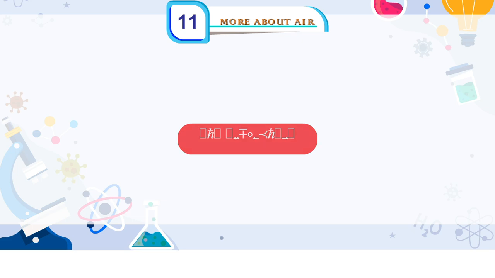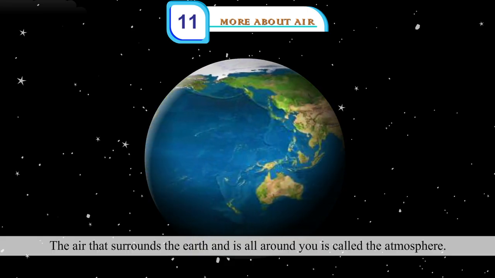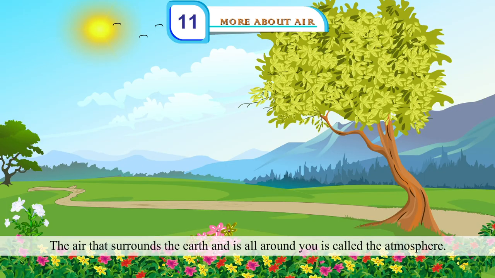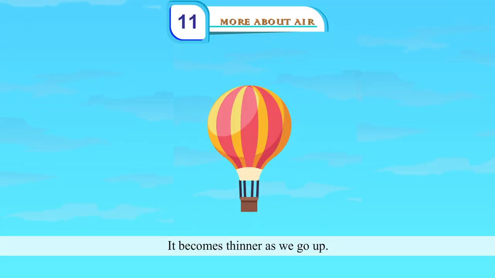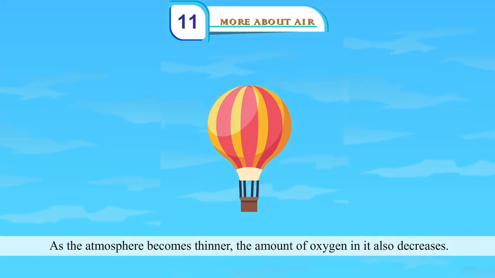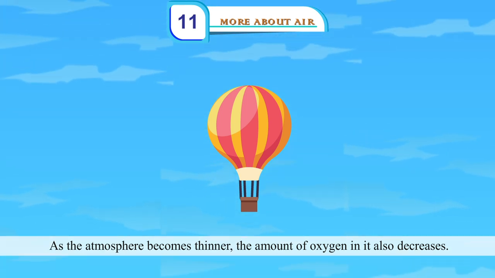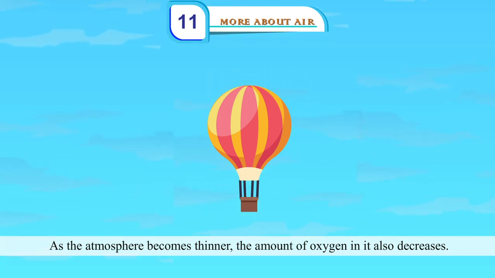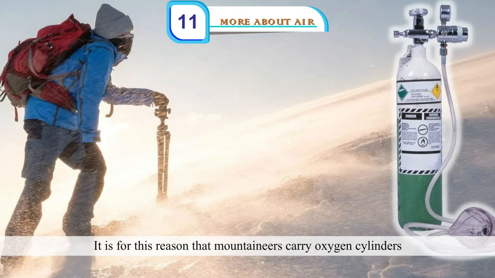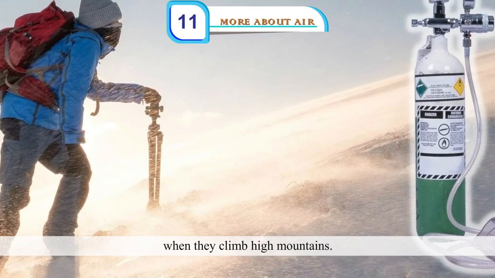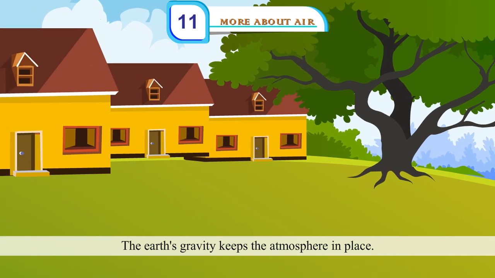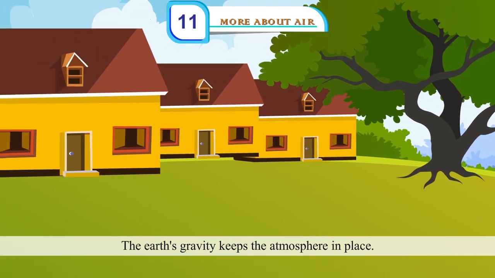The atmosphere. The air that surrounds the earth and is all around you is called the atmosphere. The Earth's atmosphere is thicker near the Earth's surface. It becomes thinner as we go up. As the atmosphere becomes thinner, the amount of oxygen in it also decreases. It is for this reason that mountaineers carry oxygen cylinders when they climb high mountains. The Earth's gravity keeps the atmosphere in place.